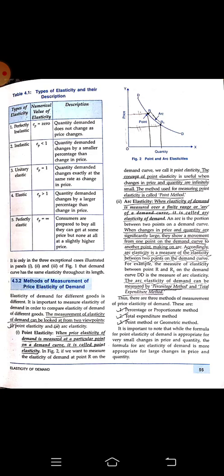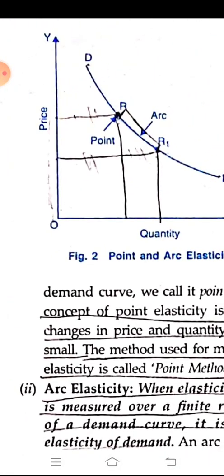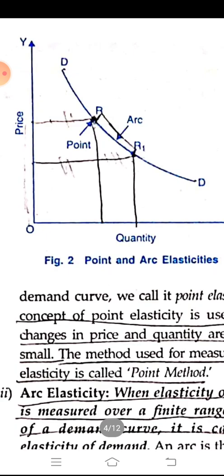You can see there is a demand curve drawn here with DD, right? DD is the demand curve. You can see point R and point R1. Point R is telling us that from OP we are getting the price and from OQ we are getting the quantity, that is, at that price how much quantity is demanded. We are just marking it with a point on the demand curve.